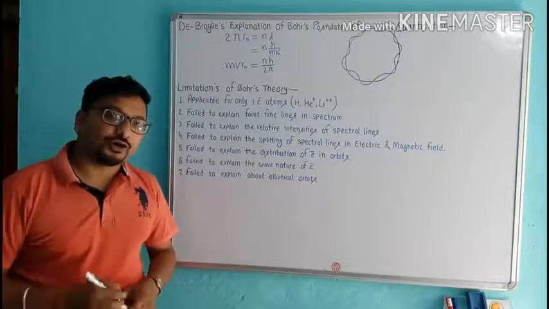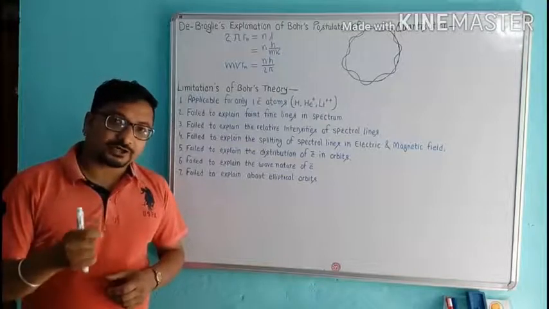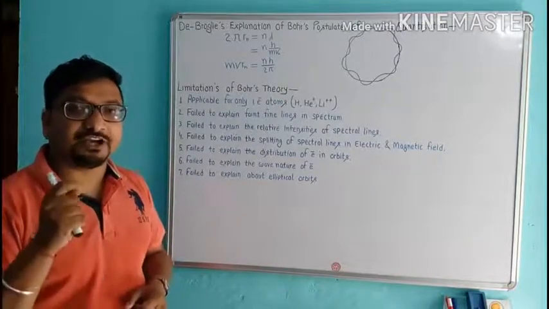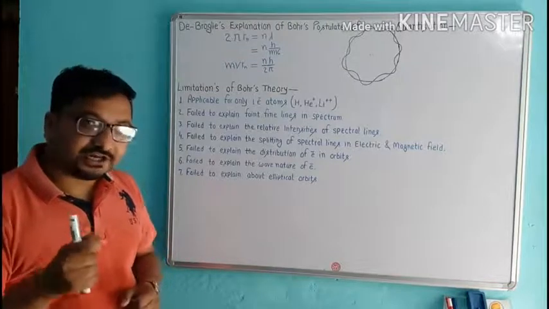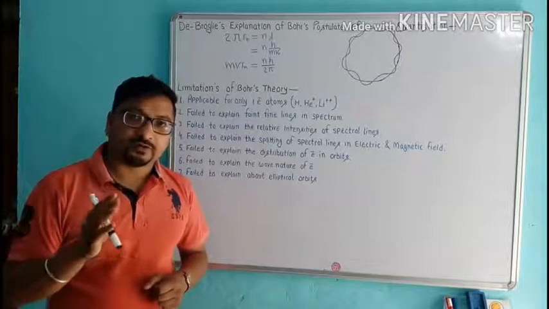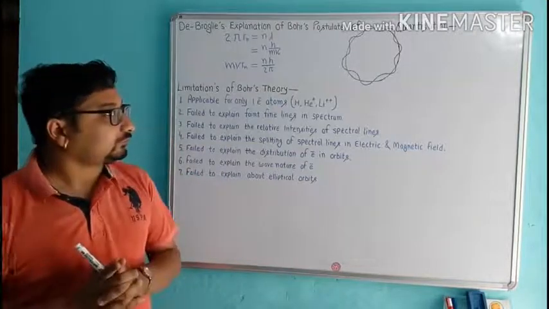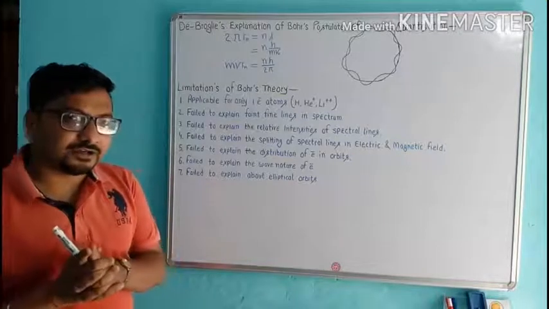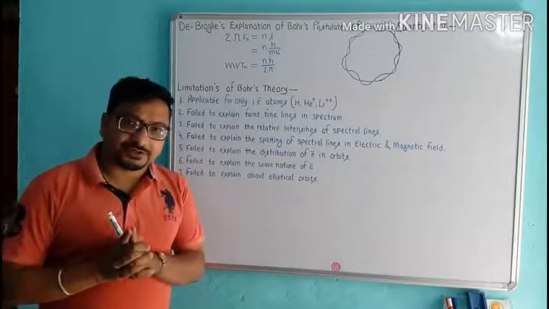Now, according to de Broglie, an electron in its orbit must be seen as a particle wave. He describes the electron as a particle wave. According to him, he also defined the stationary orbits.